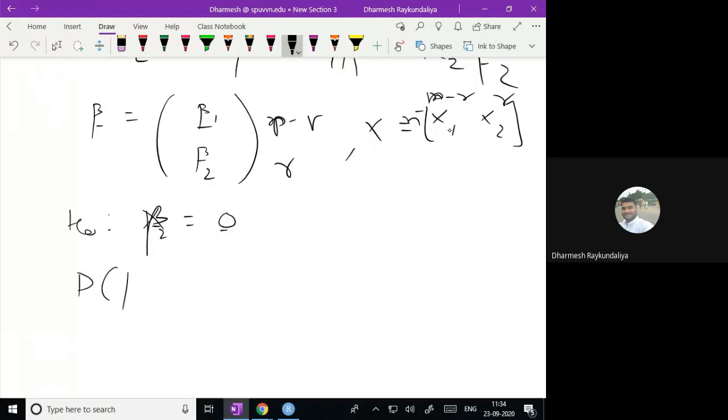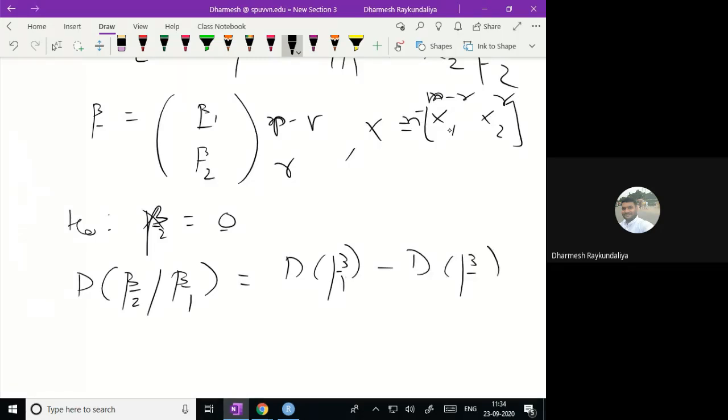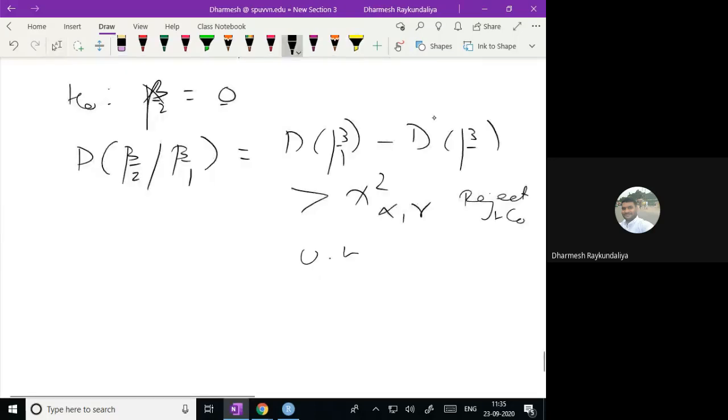So the deviance of beta 2 given beta 1 is obtained as the deviance of beta 1 minus the deviance of beta. And it is compared with the chi-square at alpha with r degrees of freedom. If it exceeds, reject H naught. That means the r regression coefficients are important. Otherwise, accept H naught. And second, you can use the Wald statistic.